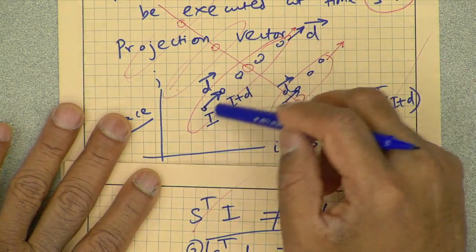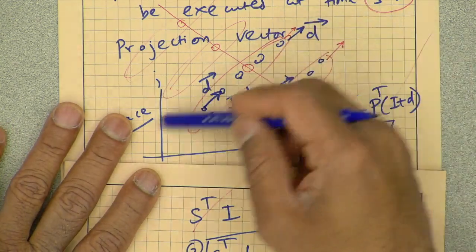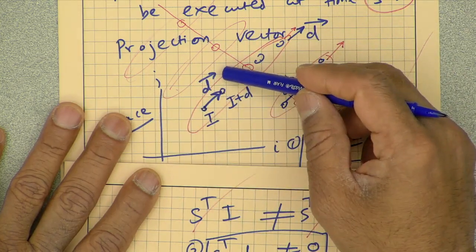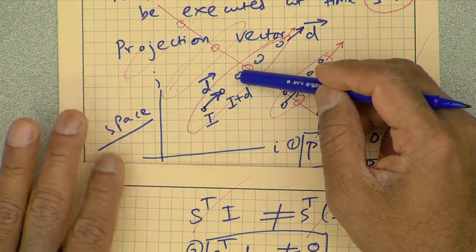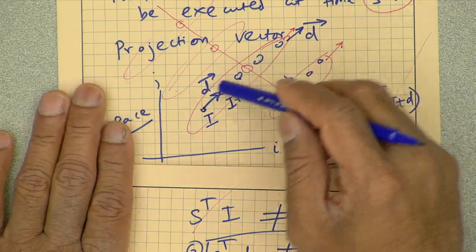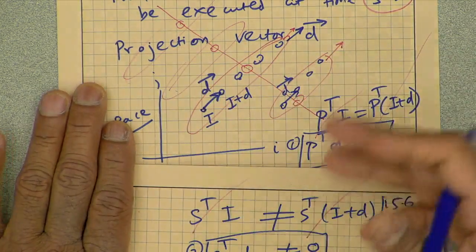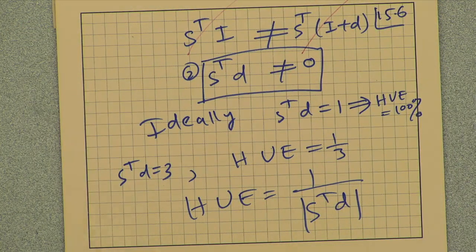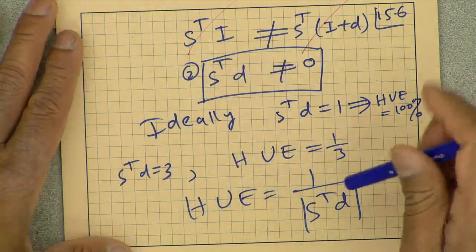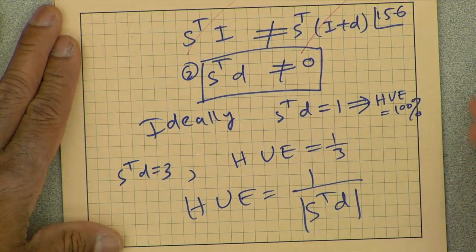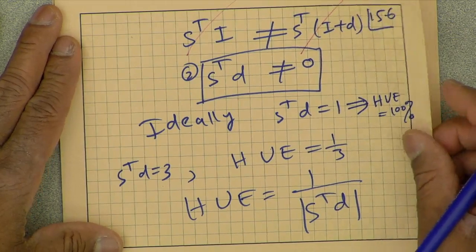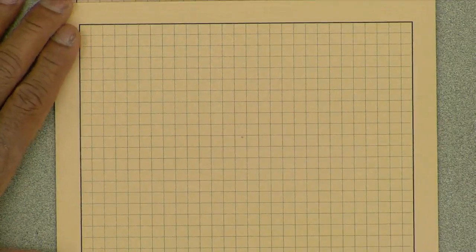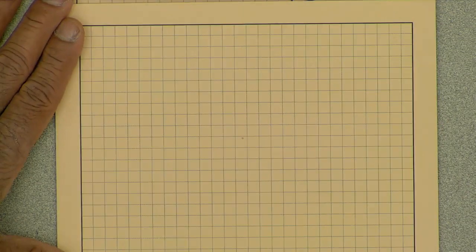If the D vector goes this way, but the computation goes that way, think about applying associativity to add the result in an FIR filter from left to right or right to left, and that is when this can be negative. Okay, if I change from left to right to right to left, then the hardware utilization efficiency will be 1 over the absolute value of S transpose D. All right. So we are now in the very final steps of defining a few more constraints, and then we will go through some examples.